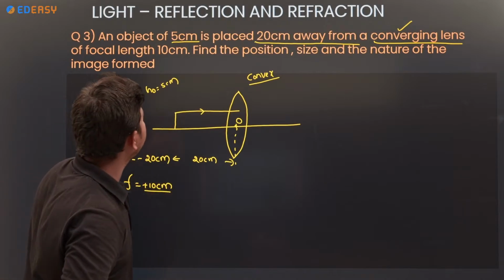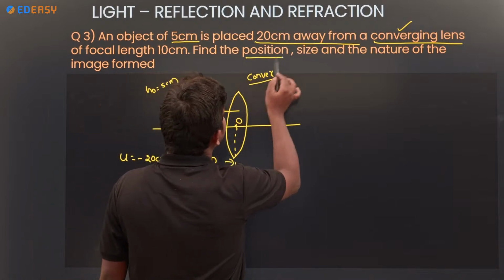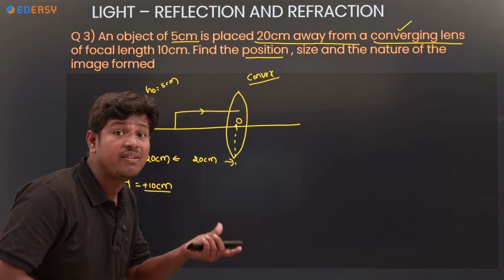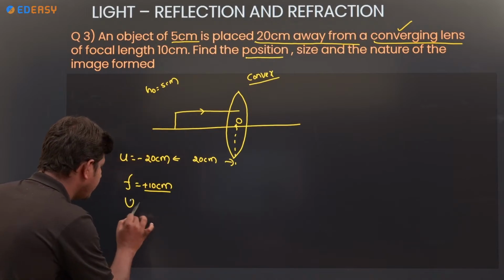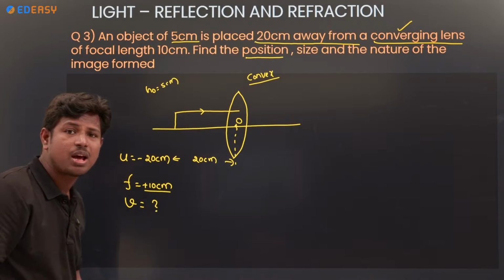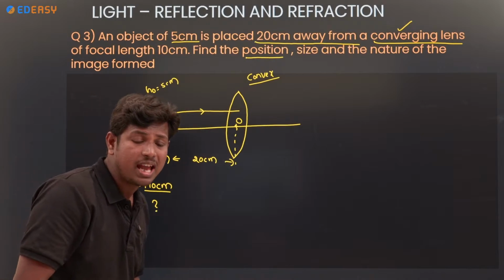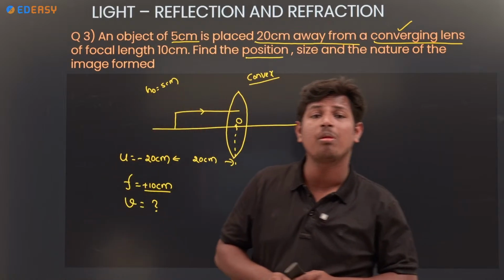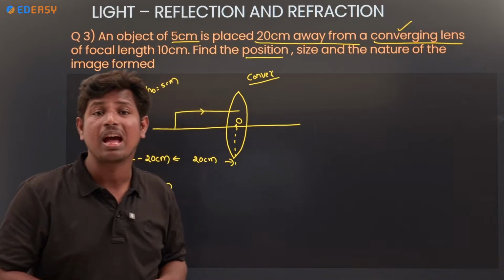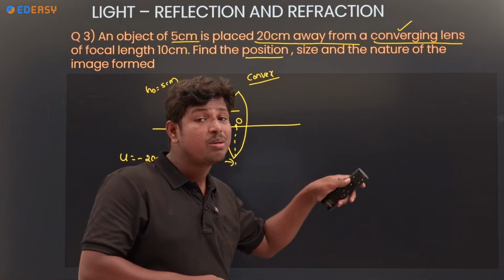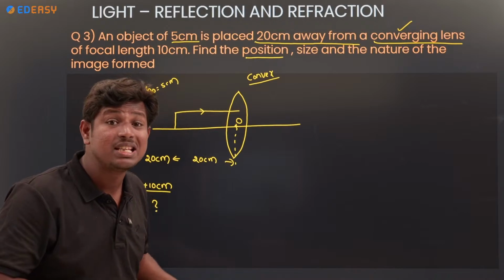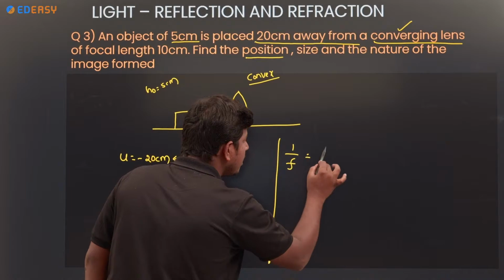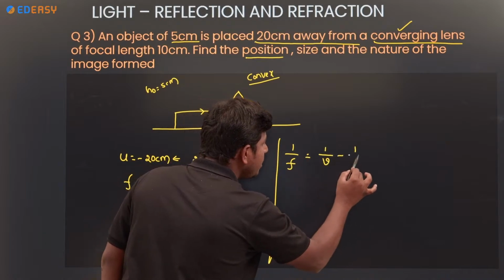Okay, what do we need to find out? Find the position. Position means where it is. V value we are going to find out. So which formula do we take? Lens formula only. Anybody, lens formula from the comment section? The mirror formula is 1 by f is equal to 1 by v plus 1 by u. That we know. Lens formula: 1 by f is equal to 1 by v minus 1 by u.